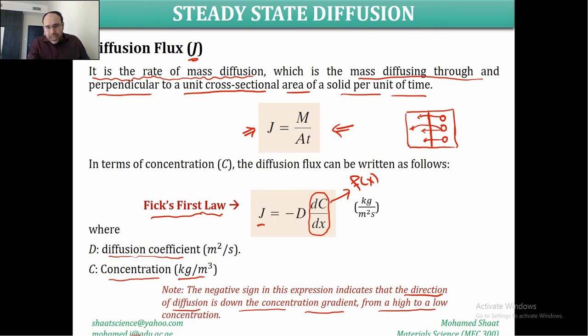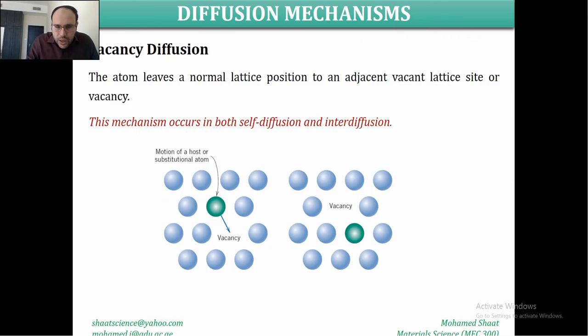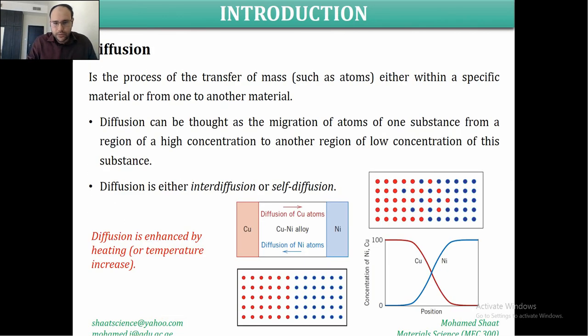Anyway, this negative sign indicates that the direction of the diffusion is opposite to the concentration gradient. For example, if we go back to this figure, this is the direction of the diffusion of the nickel, right? So in this direction, the nickel concentration should be decreasing.